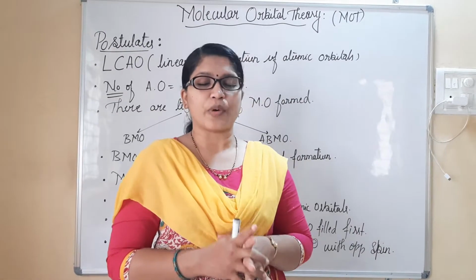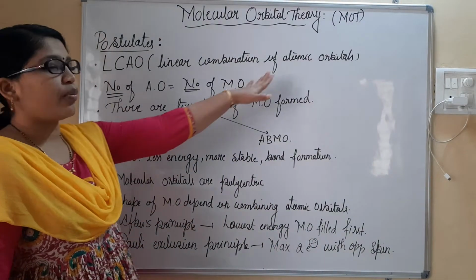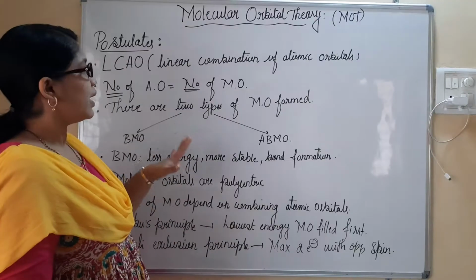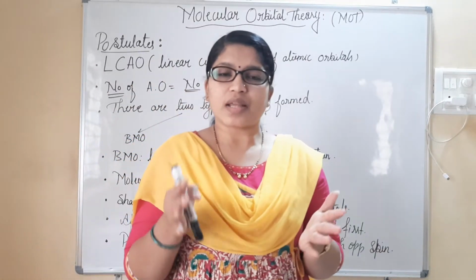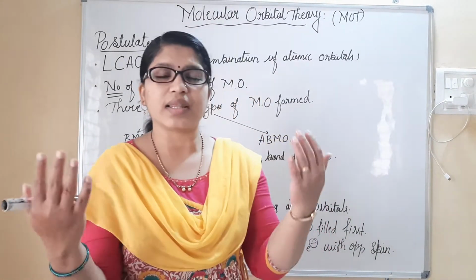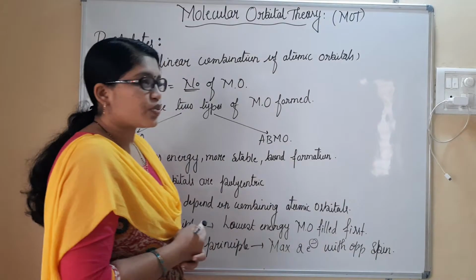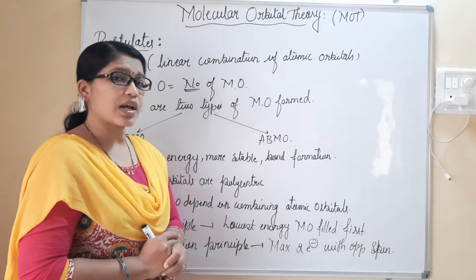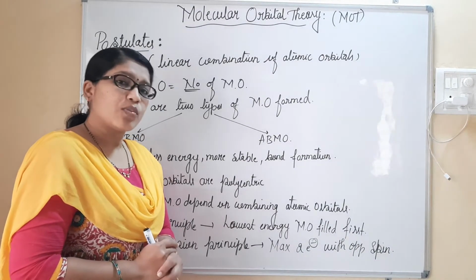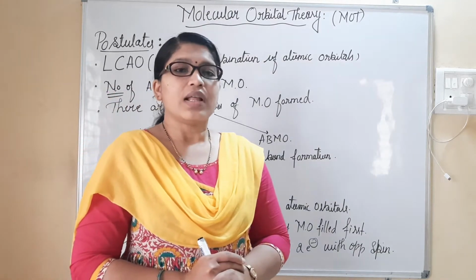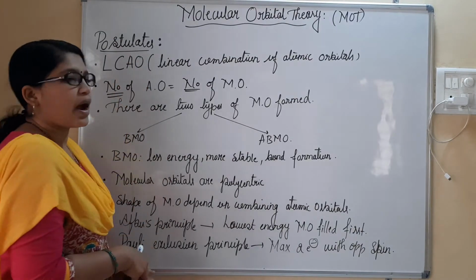First and foremost, the postulate is the linear combination of atomic orbitals. Previously, in valence bond theory and VSEPR theory, we made use of the valence shells and a combination of them, and then finally predicted the structure. But with respect to this one, what exactly does the first point tell? First, atomic orbitals combine with each other. They will form molecular orbitals. Once molecular orbitals are formed, then we will go for further discussion.